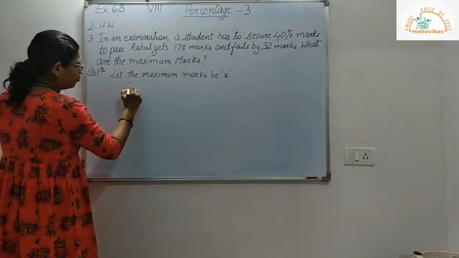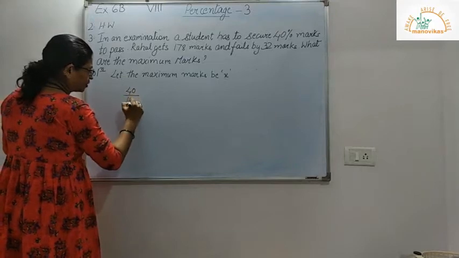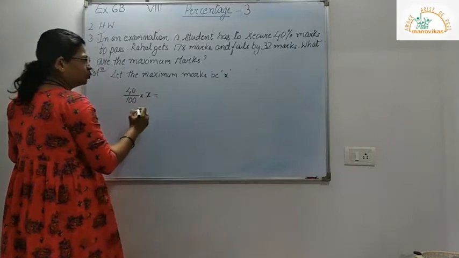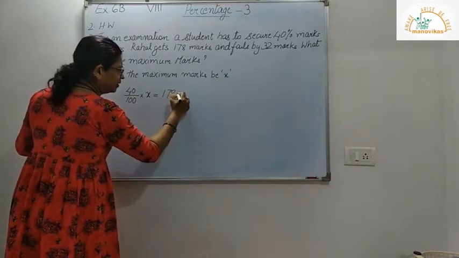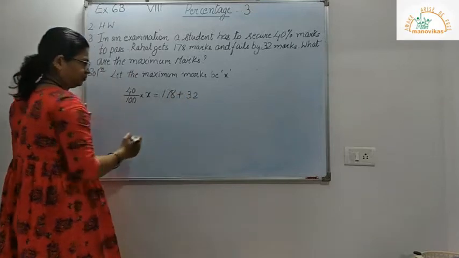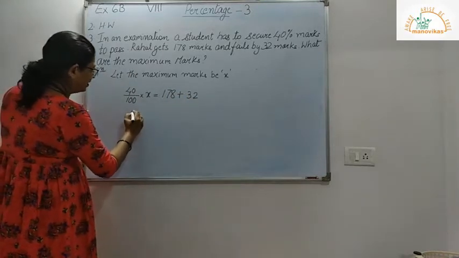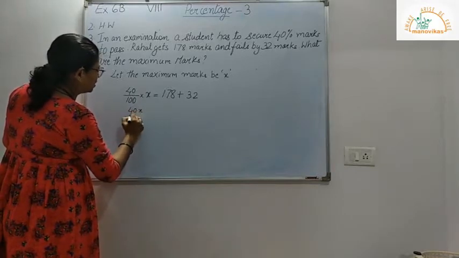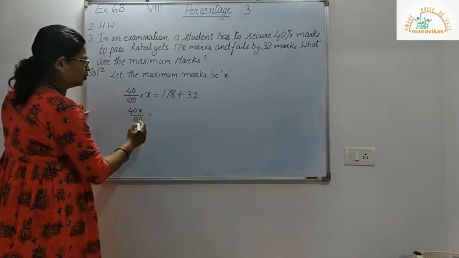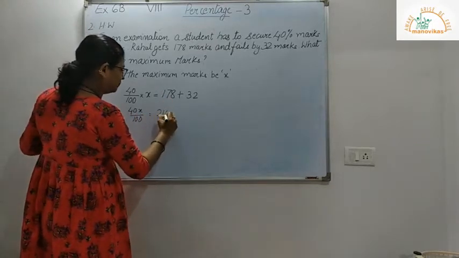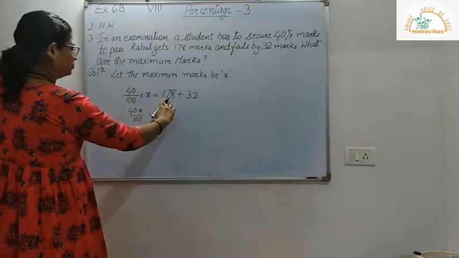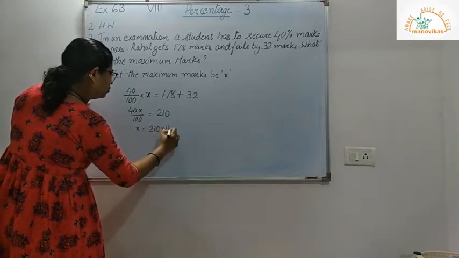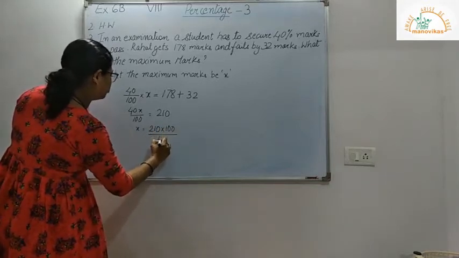So my 40% of my maximum marks is equal to 178 plus 32. So here I get 40x upon 100 is equal to, this comes to 210. So x is equal to 210 into 100 divided by 40.